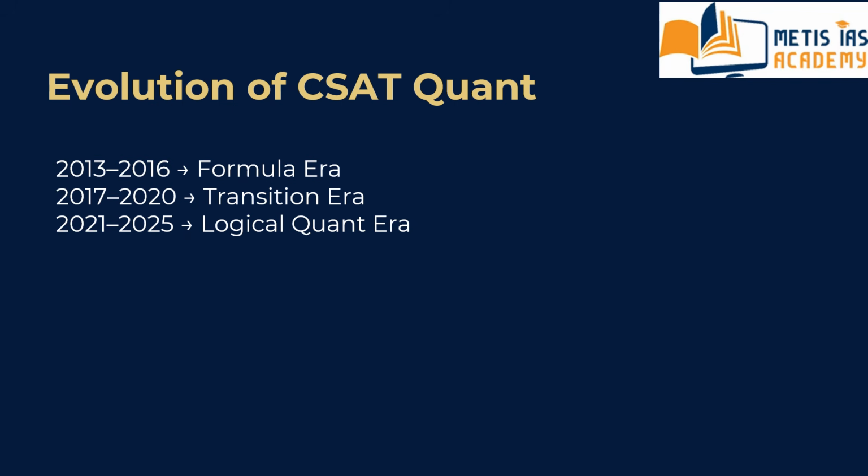CSAT is officially called a qualifying paper. You only need 33%, that is about 66 marks. That sounds easy, but the reality is different. Every year, a significant number of aspirants fail because of paper 2, that is CSAT. Why? Not because the questions are impossible, but because they approach CSAT with the wrong strategy.